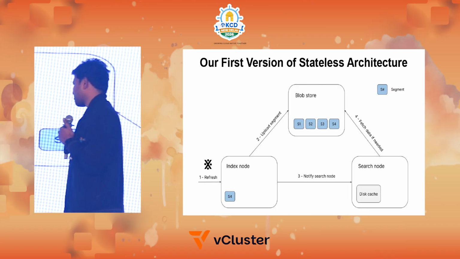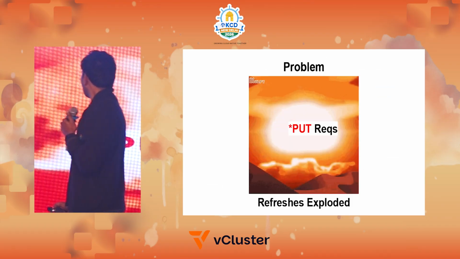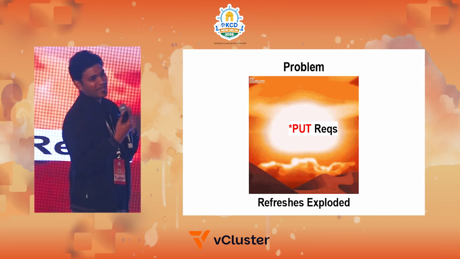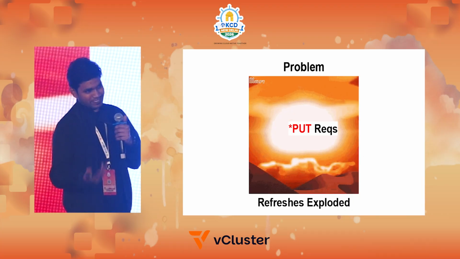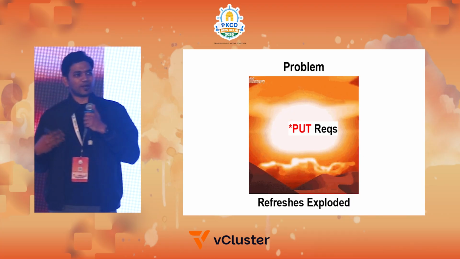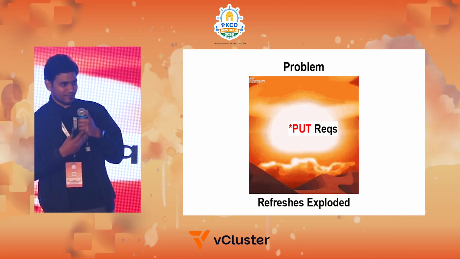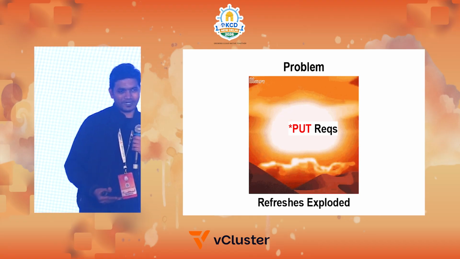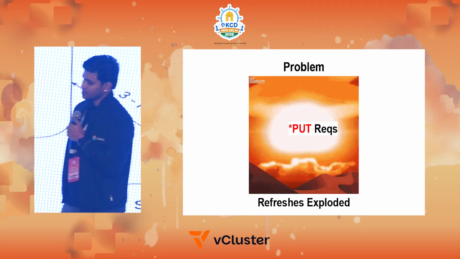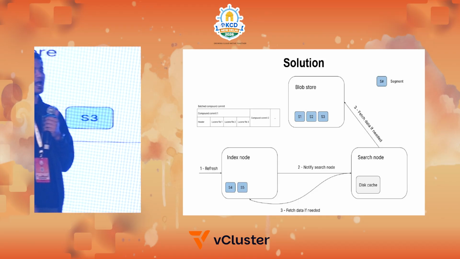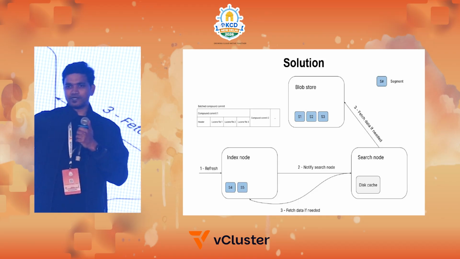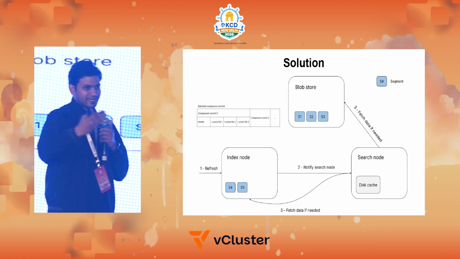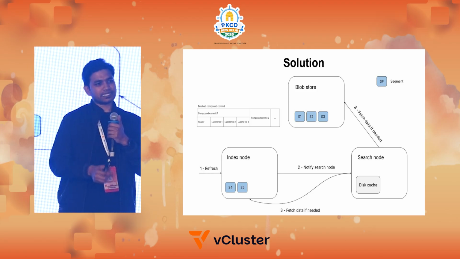Much easier, right? But what happens is our put requests to the blob store exploded. Basically, as you have S3, when the puts and gets explode, the cost goes up on the farm. At one point in time, our cost of S3 or the put requests is much more than the hardware itself. So there is no point in sending it to the blob store at that point in time. So in addition, we created a separate data structure to handle it. In terms of low-level design, the same thing remains: you send a refresh, basically you send the data to the ingestion node, but we don't immediately send that segment.